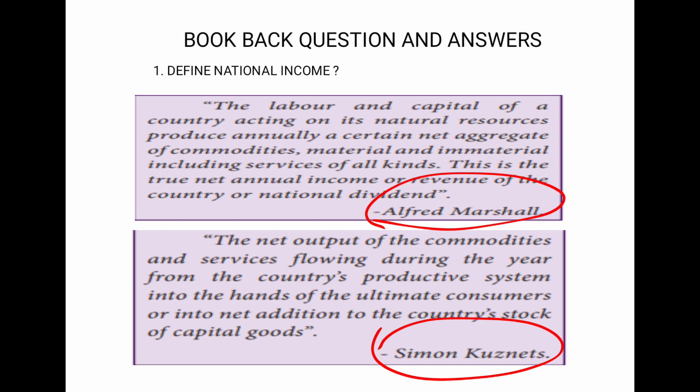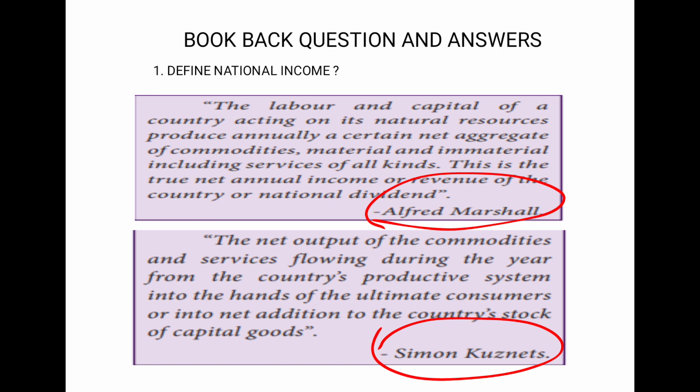So the definition tells you that labor and capital, two factors among the four, have been taken. These two factors of a country act on the natural resources, because each economy has its own natural resources. So they have to produce commodities, that gives you the net aggregate of commodities.